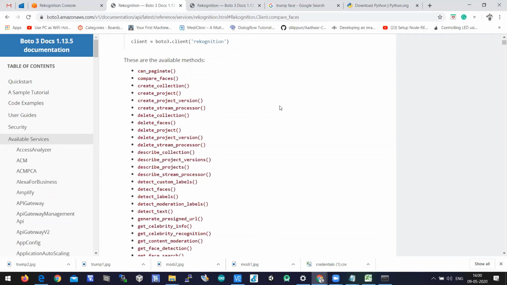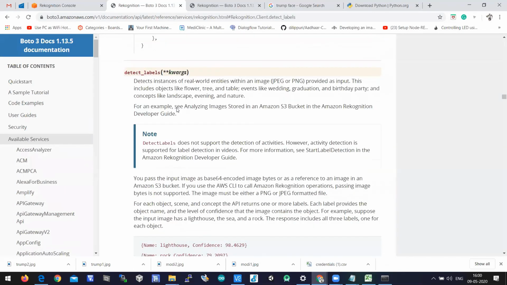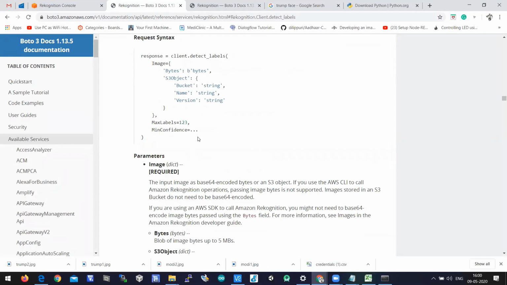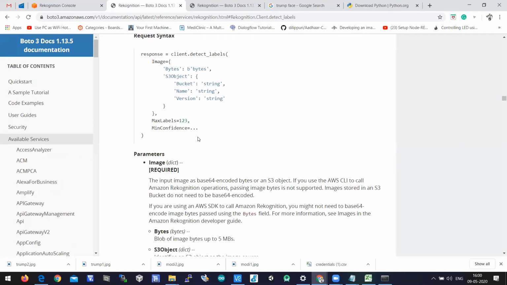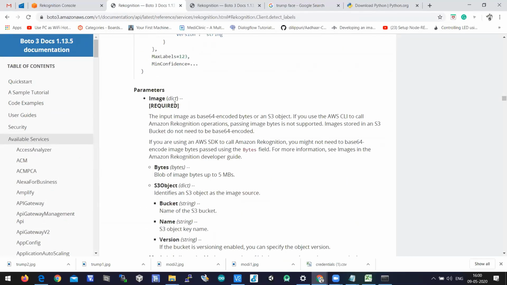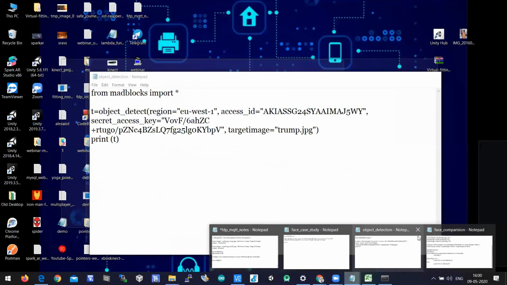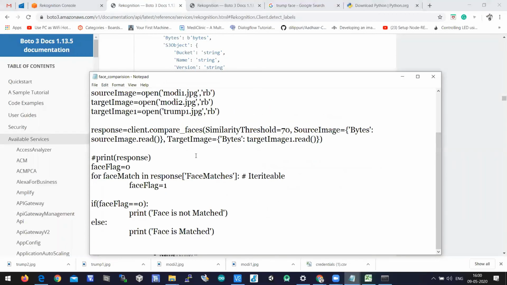Next, let us have object identification. For object identification, the function call is detect_labels. detect_labels is an API call which is available in the Python API SDK of AWS. Okay, the image should be passed in terms of a dictionary. So here also, as in the face API, we are passing the image in a dictionary format.